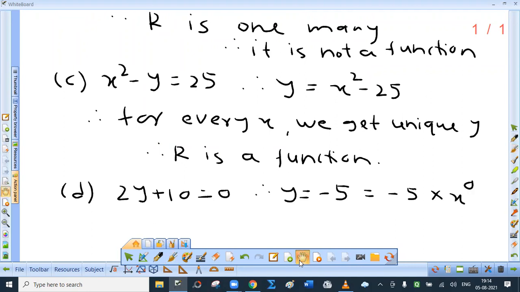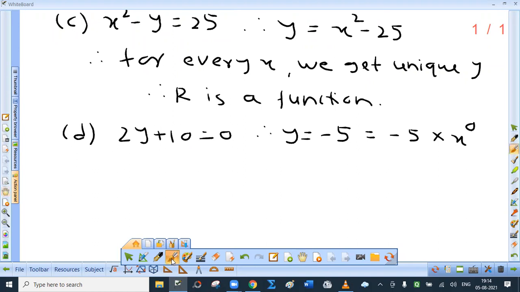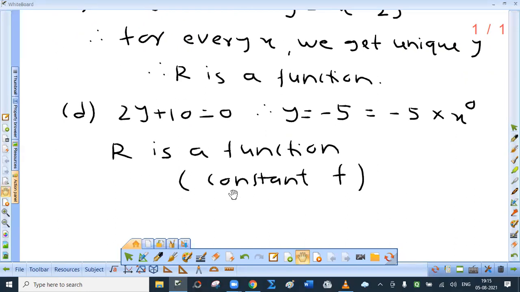Assign any real value to x, right? So it is a function. We are going to call it a constant function. Assign any real value to x, its image is always minus 5.